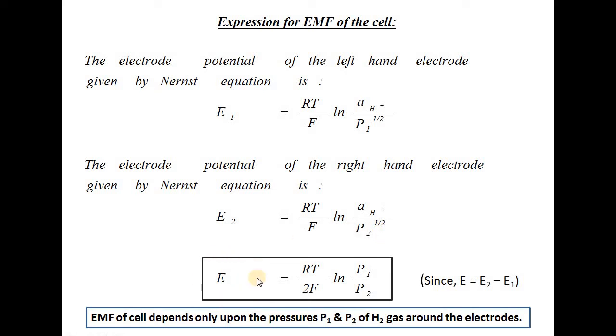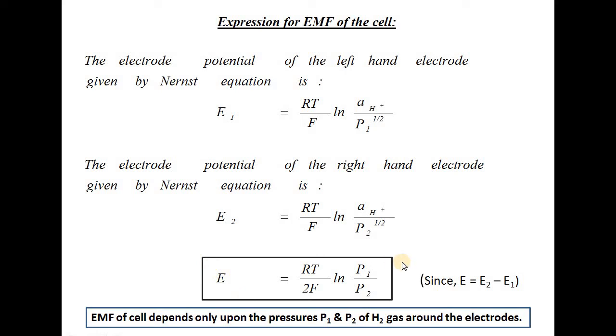Now the net EMF of the cell will be equal to the electrode potential of cathode minus the electrode potential of anode. The electrode potential of cathode means the electrode potential of the right hand electrode, minus the electrode potential of the left hand electrode. Subtracting E1 from E2, we get the net expression for the EMF of the cell, which is equal to RT by 2F log natural P1 by P2.